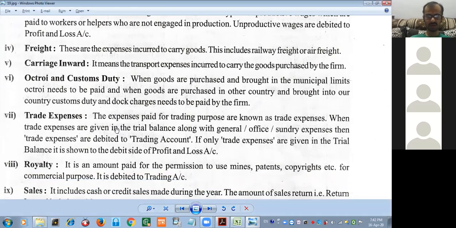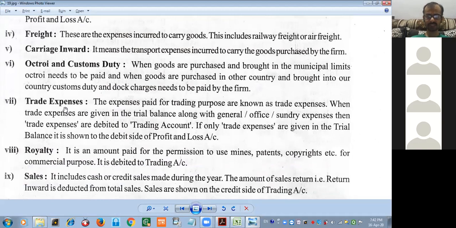Okay. Now, Hardik, can you read trade expenses? Please read it loudly. The expenses paid for trading purpose are known as trade expenses. Trade expenses are given in the trial balance along with the general office and sundry expenses. Trade expenses are debited to trading account.